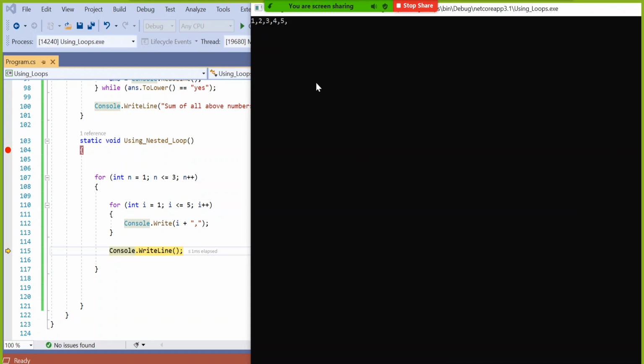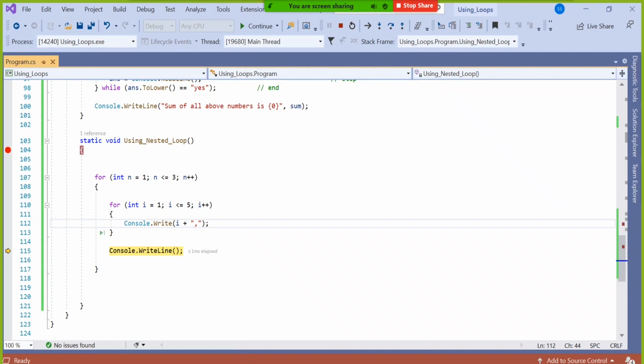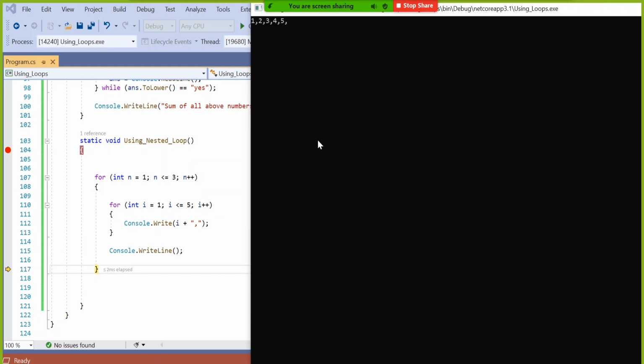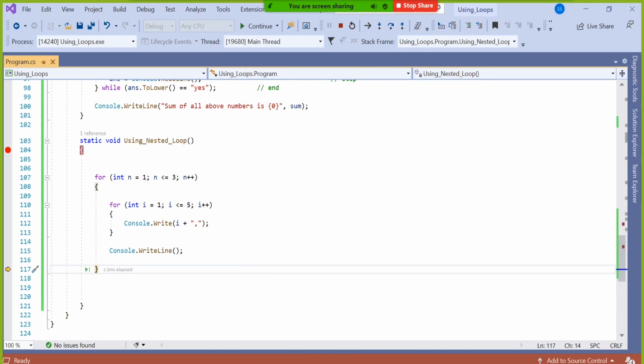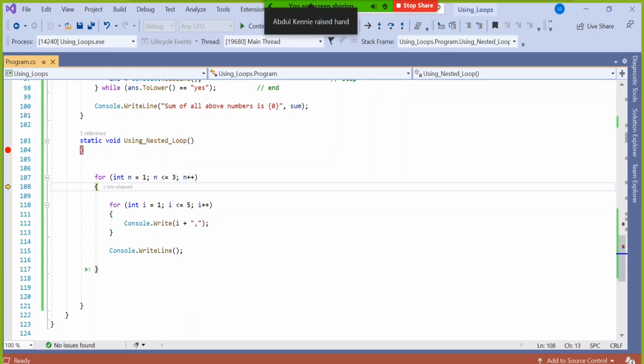One line. And where is the cursor blinking as of now? In the same line. But the moment this console.writeline line is executed, I will press F10 once more. Now you go and see the output. Where is the cursor now? The cursor suddenly came down. That is one identification that when the next loop executes, it will start displaying in the second line instead of the first line. Again F10. F10 means go to the next compiler level. So n plus plus, that means the second iteration of n has started.